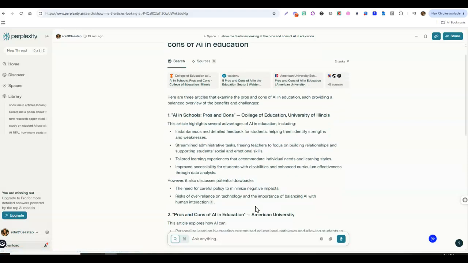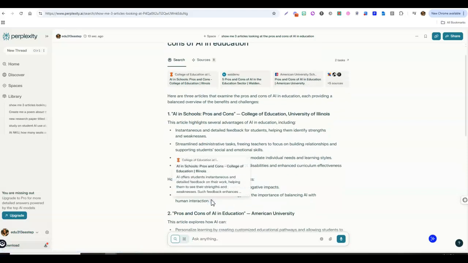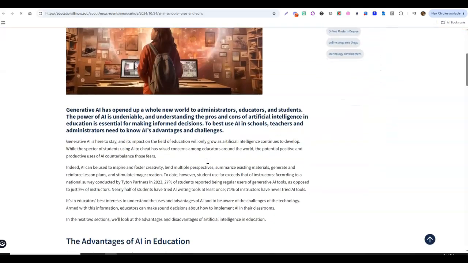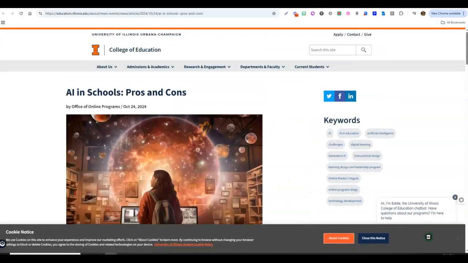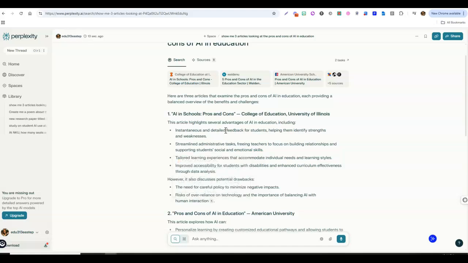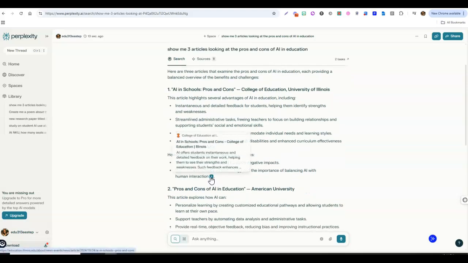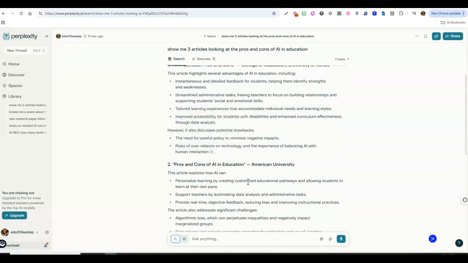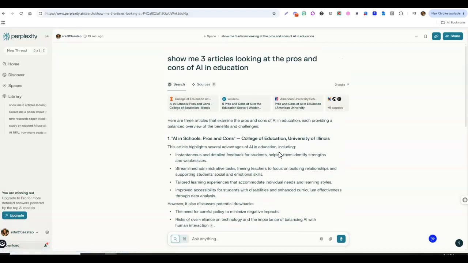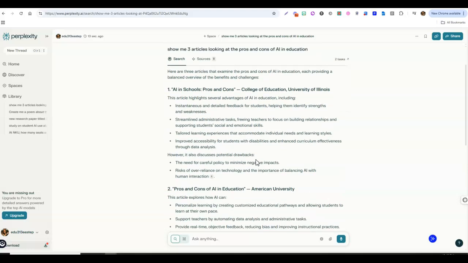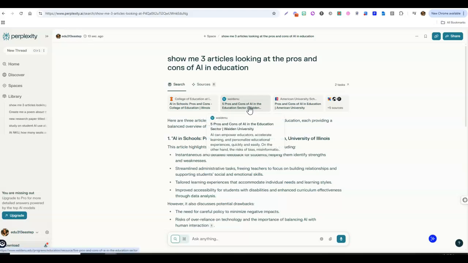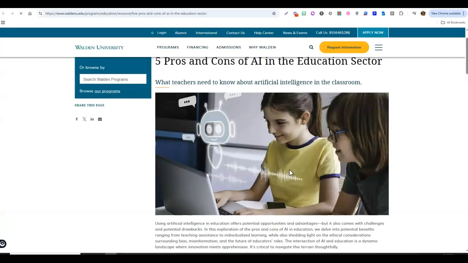So let's say I wanted to take a look at this. Is this really in this article? So let me go here and I could look through and see, does it say what it says in its summary here? These are all the resources, again, it's pulling from and it's citing them in its summary back to me. It is always a good idea to make sure that these actually exist. Fact check. You check the facts of what Perplexity is giving you. Always a good idea with AI. And you can open them up directly from here as well and take a look at where these sources are.